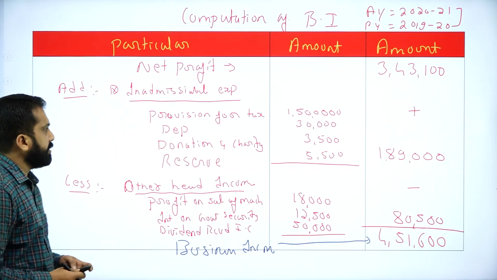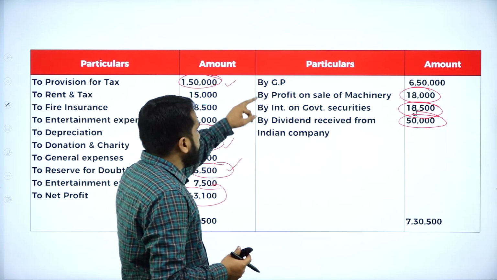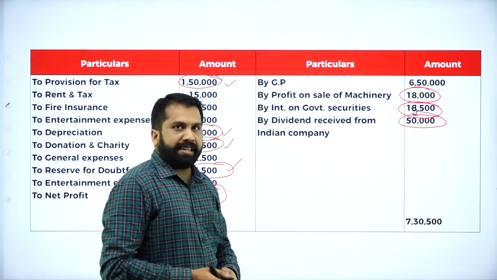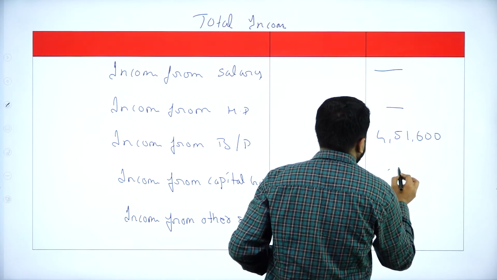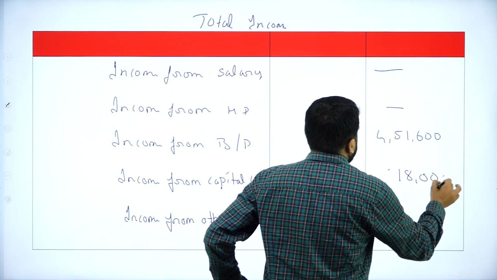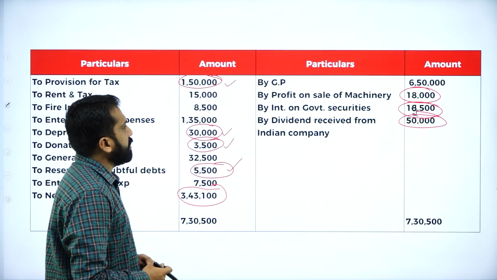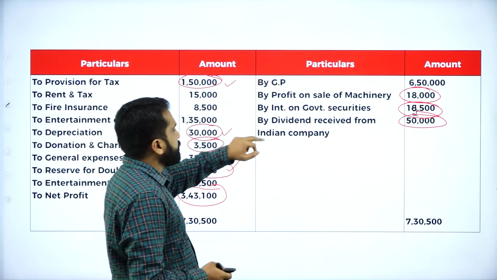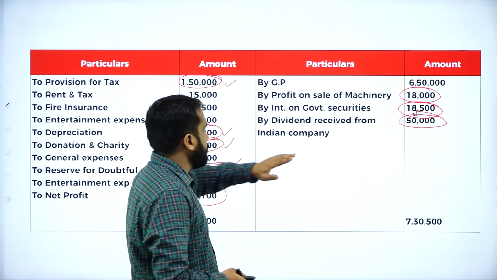Again, go back and search on the right side. It will be 18,000. Income from other sources: interest on government security 12,500.